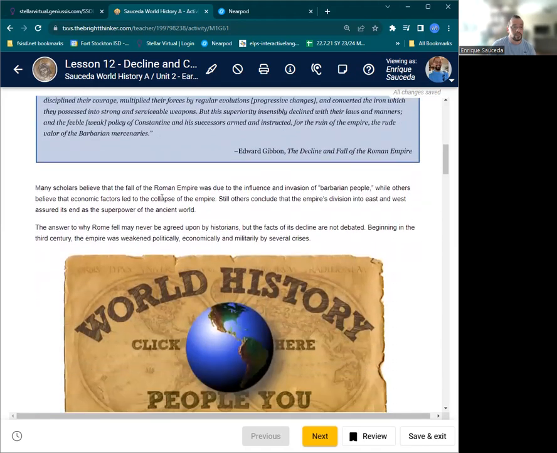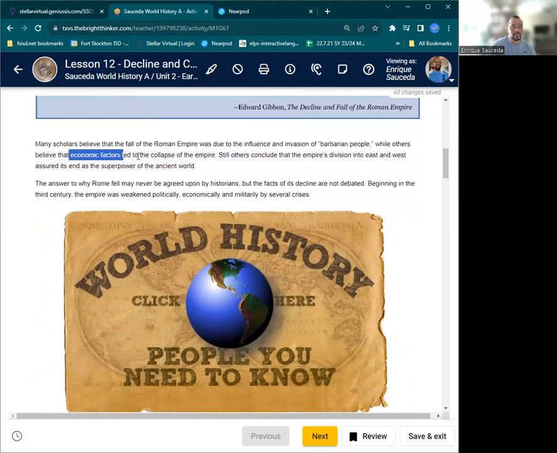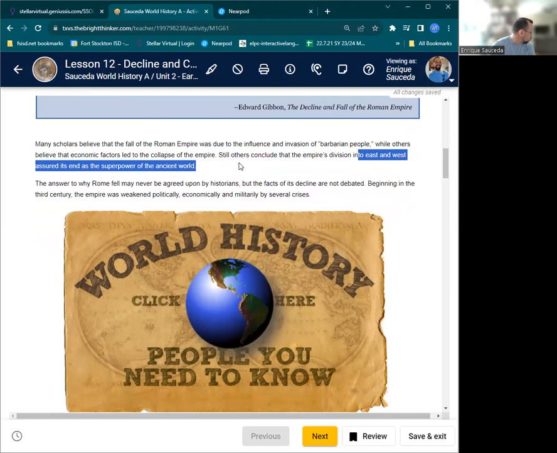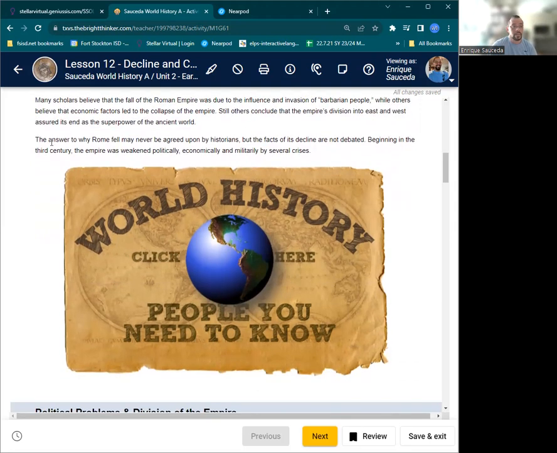All right. Many scholars believe the fall of Roman Empire was due to the influence of invasion of barbarian people, while others believe that economic factors led to the collapse. Still others conclude the empire's division into East and West assured its end as a superpower of the ancient world. The answer to why Rome fell will never be really agreed upon by historians, but the facts of its decline are not debated.